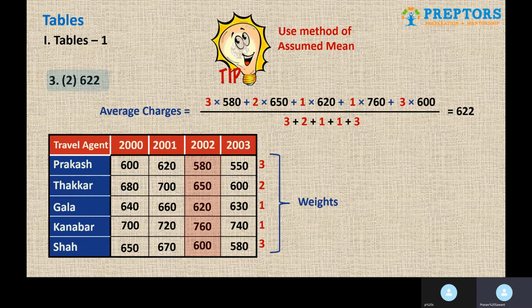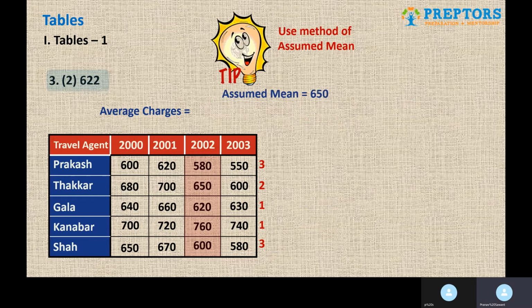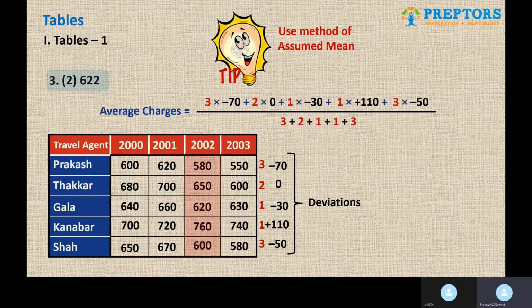You can also use the method of assumed mean. So assumed mean, let's take it as 650. Then these are the deviations and we will again apply the weighted average formula, that will also give us the same answer, that is 622. So the weighted average of deviations is minus 28. We assumed our mean as 650. So 650 minus 28 is 622.